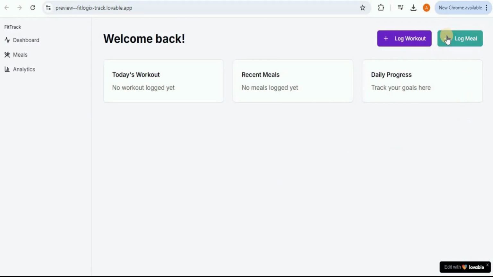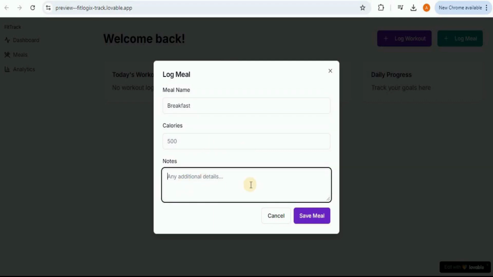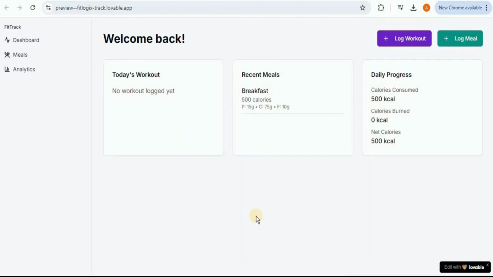So now I'm going to click on log meal button, and now it is going to open a new form where I can log the meal. So for the meal name, I'm going to say breakfast. Then I have to define the number of calories which I have taken. So let's say 500 calories, and you want to add any additional details. So I had an egg, a flatbread, and tea. So I'm going to log all of these right here and click on save meal. So here you get the message, meal logged successfully. The breakfast was 500 calories. So once you do that, now you can see that your added meal is being displayed right here on the dashboard.